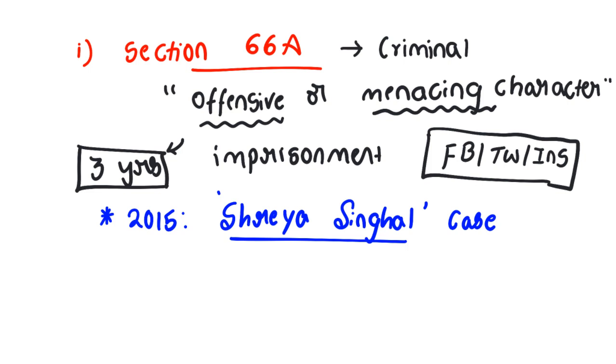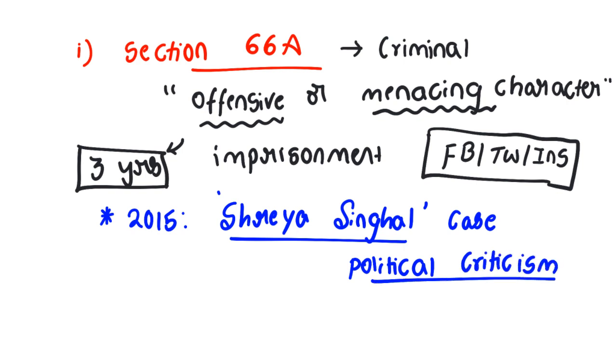She used her Facebook account to post political criticism against one of the politicians in India. I don't want to name them, as it is not required for UPSC to name the persons, right? So she went against a politician with political criticism.